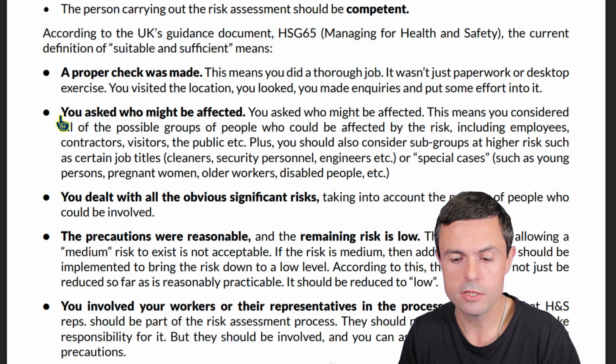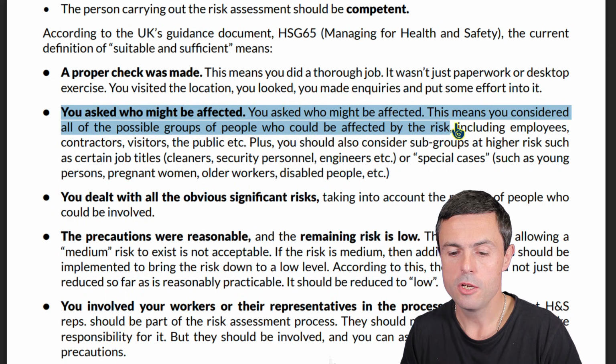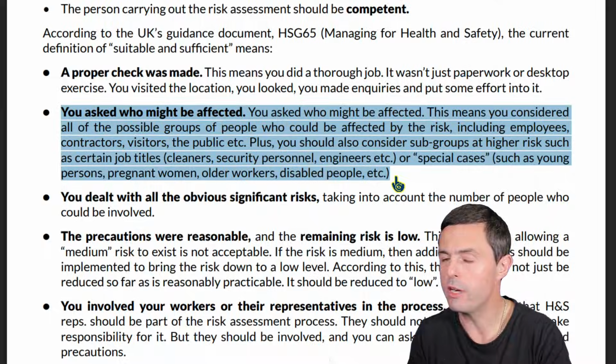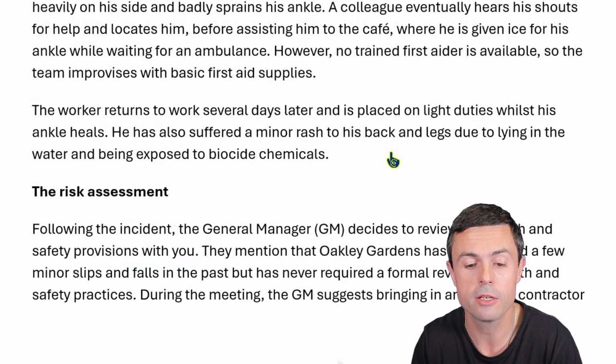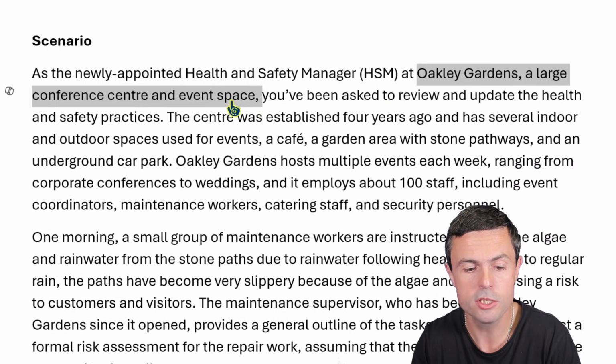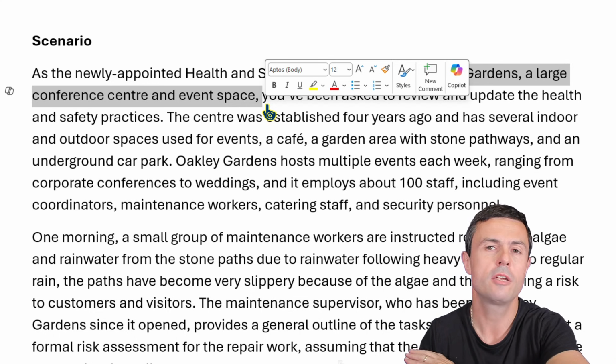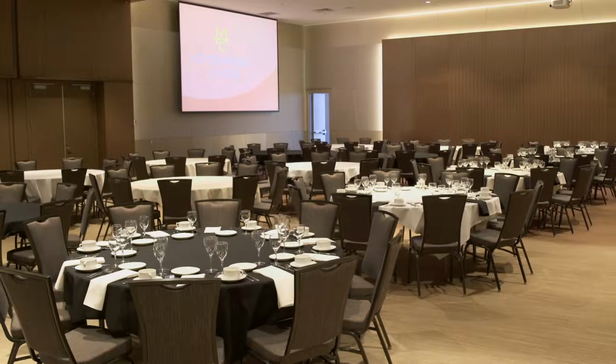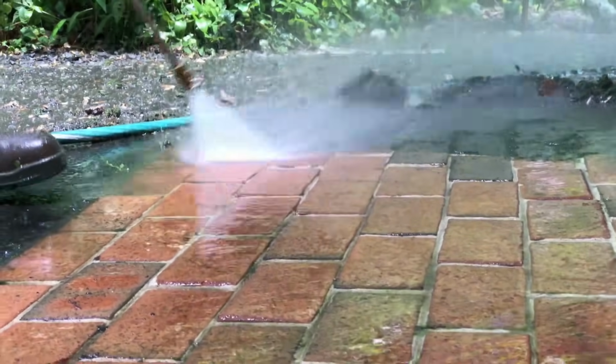One of the next criteria is you asked who might be affected. That means you considered all of the possible groups who could be affected by the risk: the employees, the contractors, the visitors, the trespassers, the young people, the old people, the vulnerable people, the pregnant women. You've considered all of those people. And here we have a public building. If we go right to the very beginning, Oakley Gardens, it's a conference centre, event space. You have visitors there, delegates at conferences. You've got weddings and so on. So we have to consider the impact on those people who may be nearby, who may be present while the algae removal work is going forward.